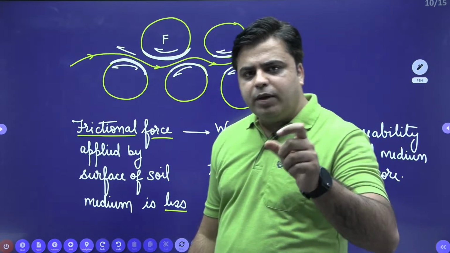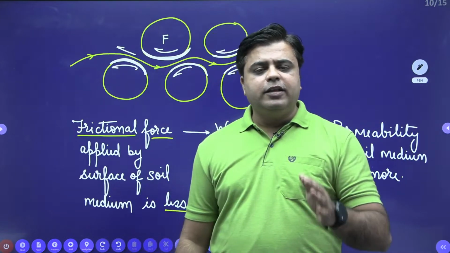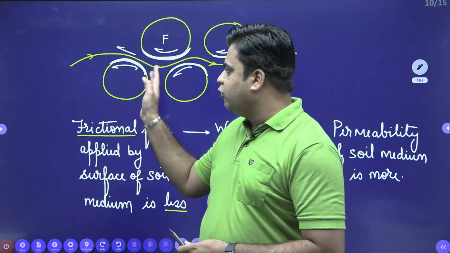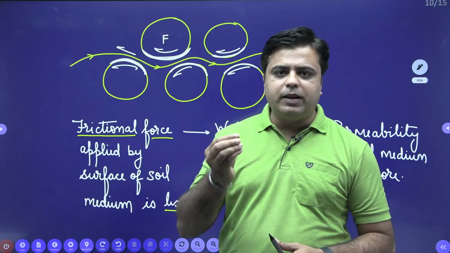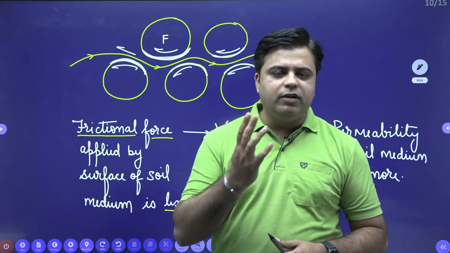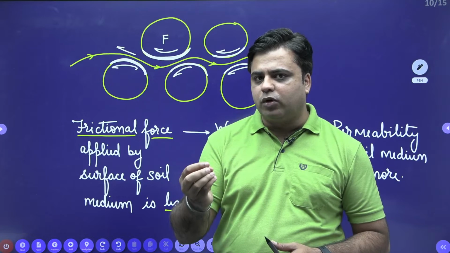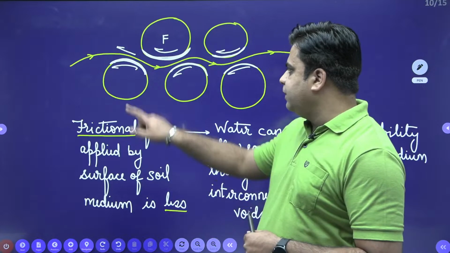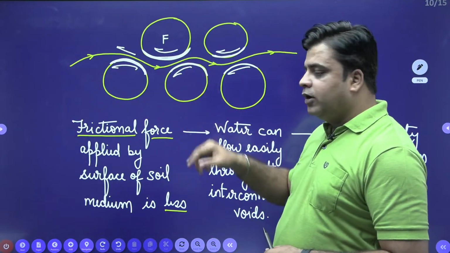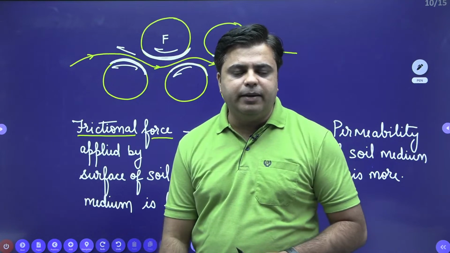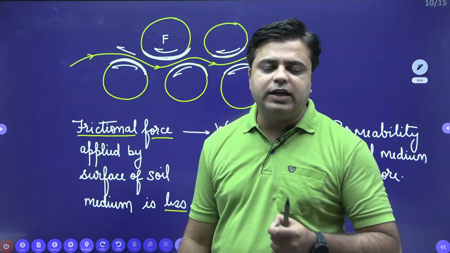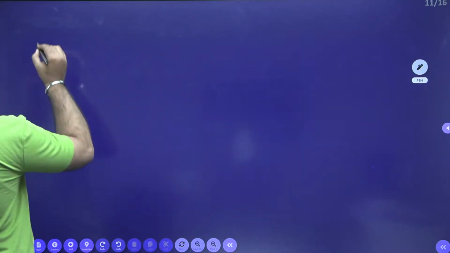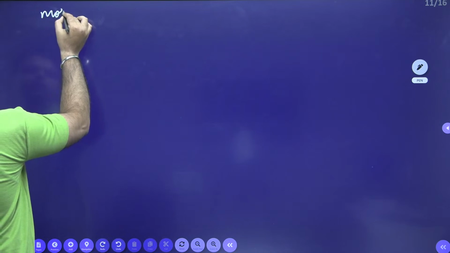So basically, permeability is inversely related with the frictional force which is applied by the surface of soil medium over the flowing fluid, right? Frictional force applied is less, so permeability will be more. If frictional force applied is more, the permeability will be less. Now this frictional force also depends on the surface area. More the surface area of the soil medium, more will be the frictional force that is applied over the flowing water.